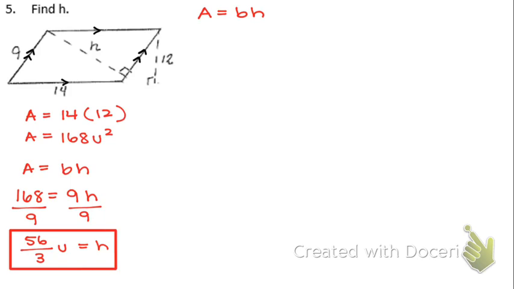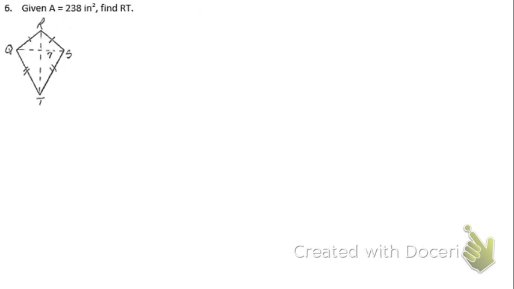And finally, for example number 6, very similar. We are given the area, and it's asking us to find a line segment. Now, if you guys remember, this is a kite. I can see that because I've got two pairs of congruent sides. There's a pair, there's a pair, and they are consecutive.